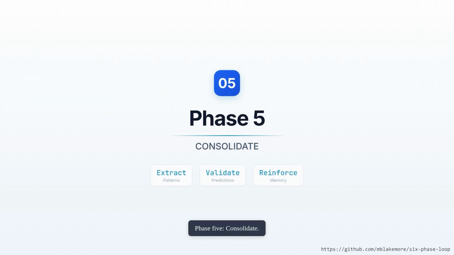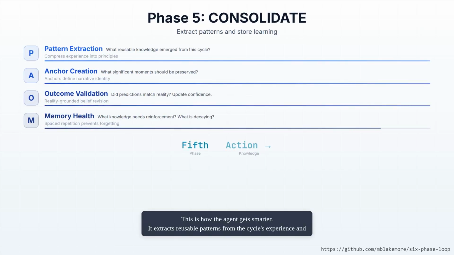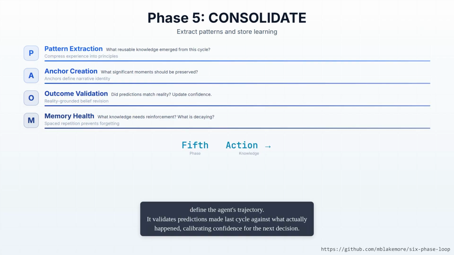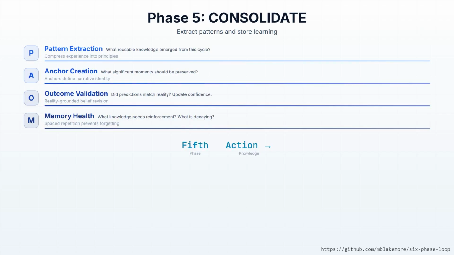Phase 5, consolidate. This is how the agent gets smarter. It extracts reusable patterns from the cycle's experience and stores them in semantic memory. It creates narrative anchors for significant moments, events that define the agent's trajectory. It validates predictions made last cycle against what actually happened, calibrating confidence for the next decision. It reviews which knowledge is decaying and reinforces the most valuable patterns.